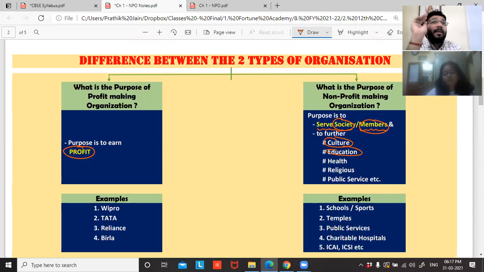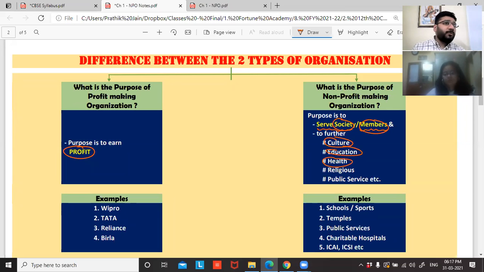Education. Normally, education is meant to be given either free of cost or at a nominal cost. So here in our country, we have two types of education system. One which works with a pure profit motive, and one which works with the motive of providing education at nil cost or rather at a cheaper cost. So if I intend to form an education organization where I want to provide education free of cost or at least cost, then I would form a trust or a society.